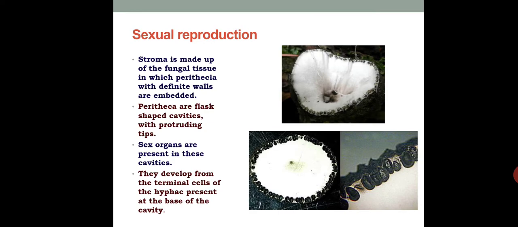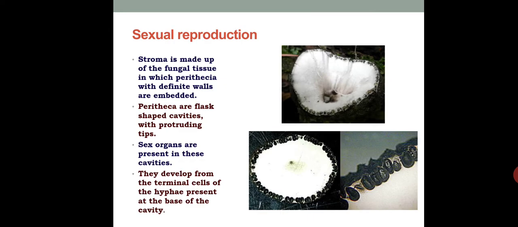Actually correct knowledge about its sexual reproduction is not known. Anyway, the fruiting bodies are there, and inside we can see the formation of asci and ascospores. And how these asci and ascospores are produced is like that of Penicillium itself. They develop from the terminal cells of the hyphae present. It's quite simple when we compare with Penicillium. So they develop from the terminal cells of the hyphae present at the base of the cavity.